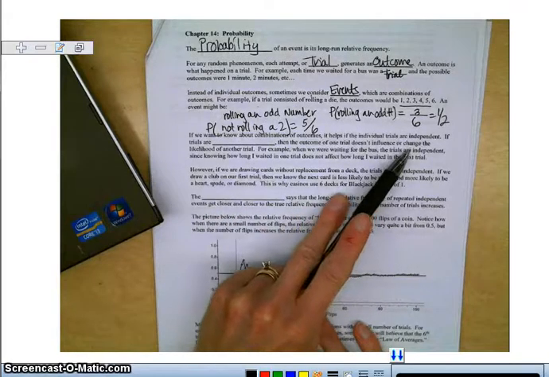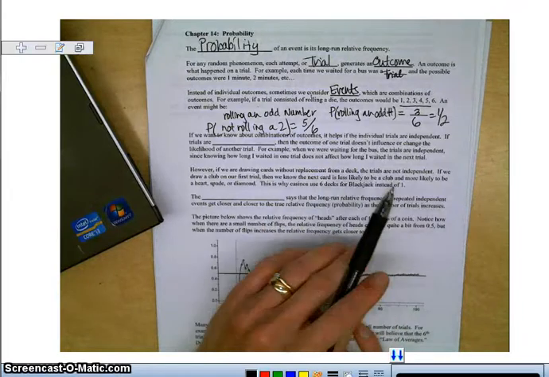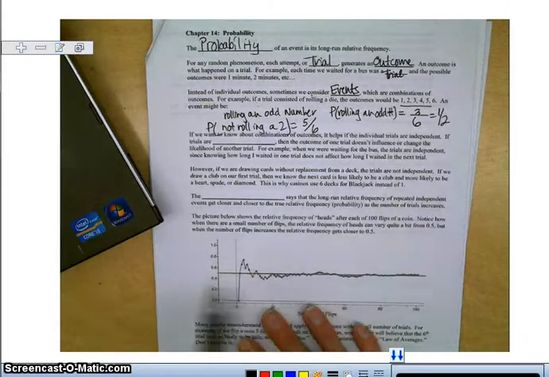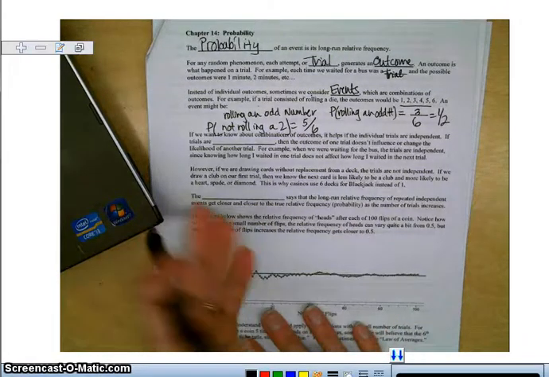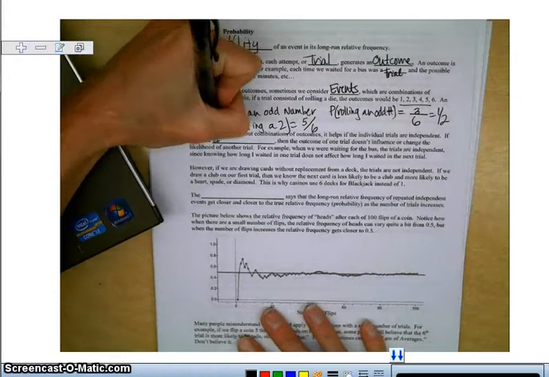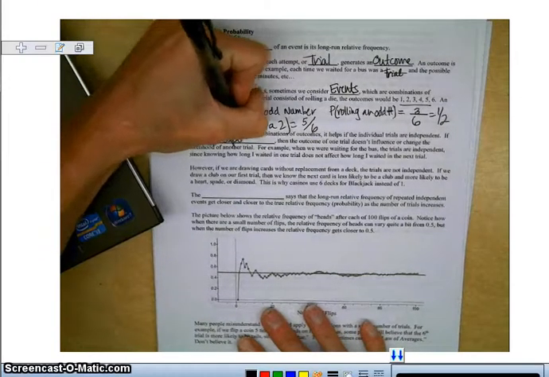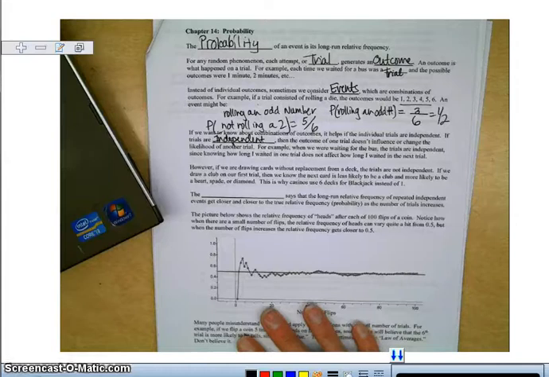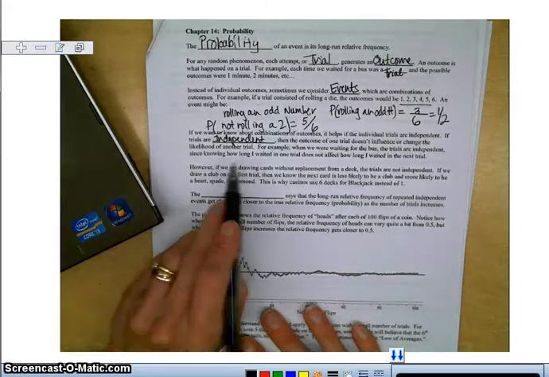For example, when you're dealing with a die, you can roll a die and get a 2, and the next time your chances are equally likely of getting a 2. If trials are independent, then the outcome of one trial doesn't influence or change the likelihood of another trial.